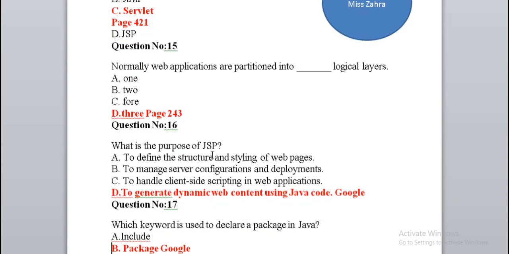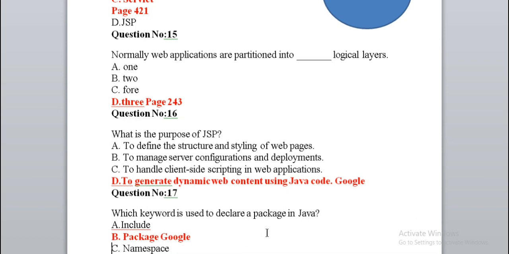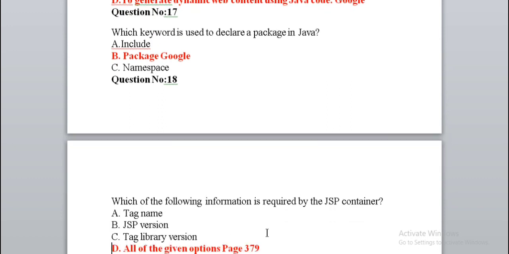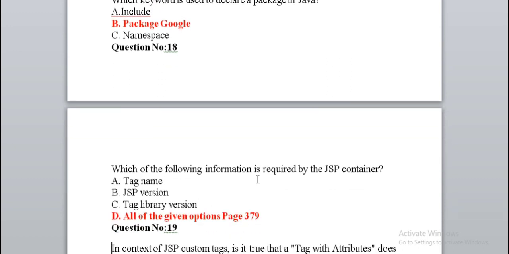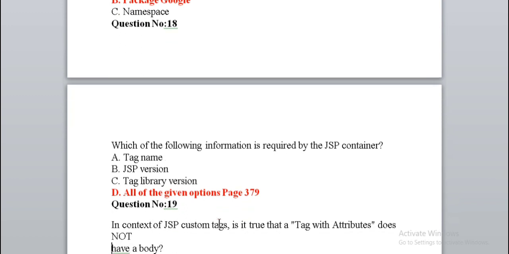What is the purpose of JSP? To generate dynamic web content using Java code. Which keyword is used to declare a package in Java? Package. Which of the following information is required by JSP container? All of the given options.